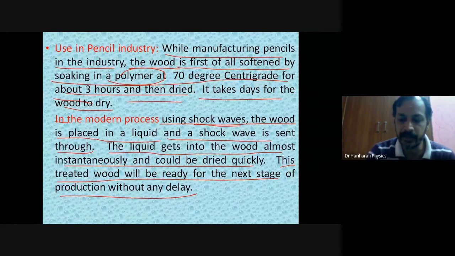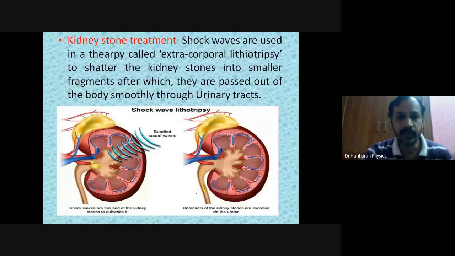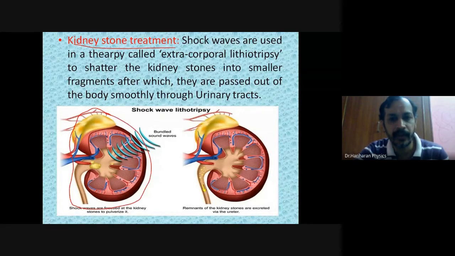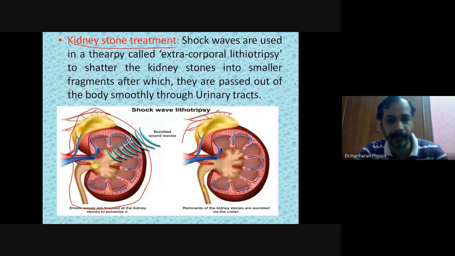Next, let us look at the fourth application. The fourth application is connected with kidney stone treatment. So what does that mean? First of all, let us understand the problem. Look here, in our body we have two kidneys. This is roughly a sketch of the two kidneys in our body. The left one and right one are one and the same.